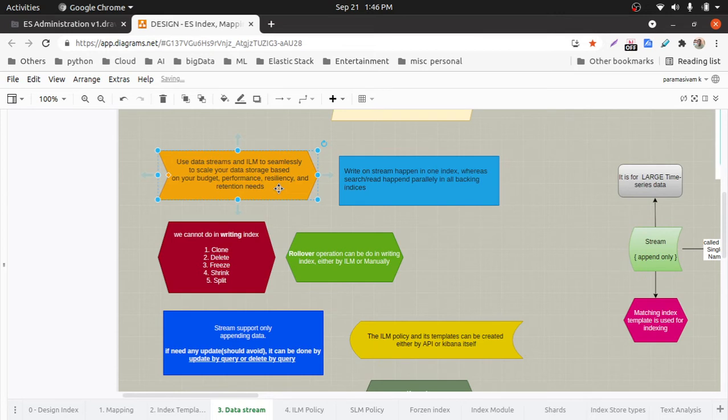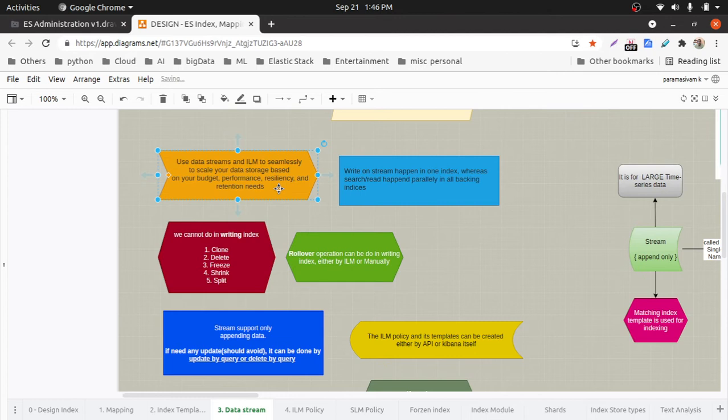Using ILM on the data stream indices, it will keep the writing index in the hot node, and the remaining backing indexes may move to warm or cold, so different data nodes. Similarly, the number of segments and number of shards can be reduced by ILM.